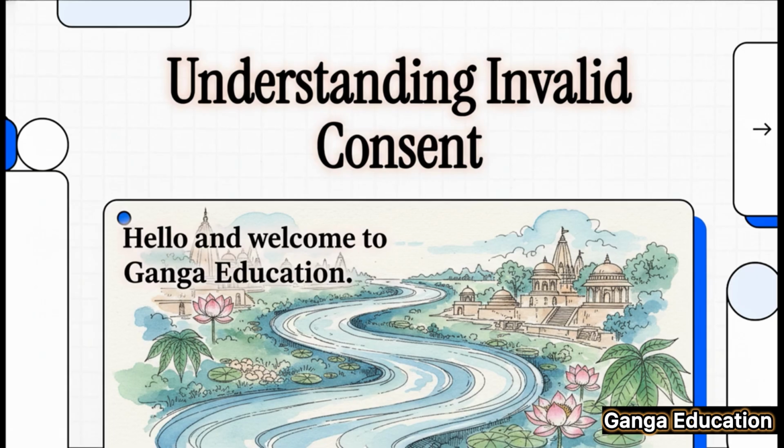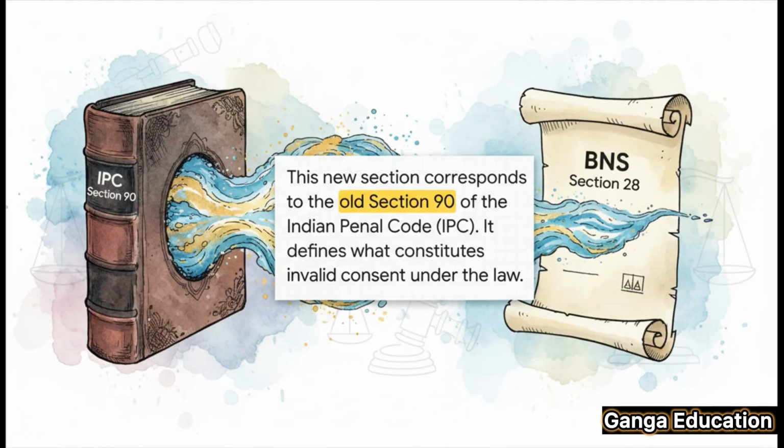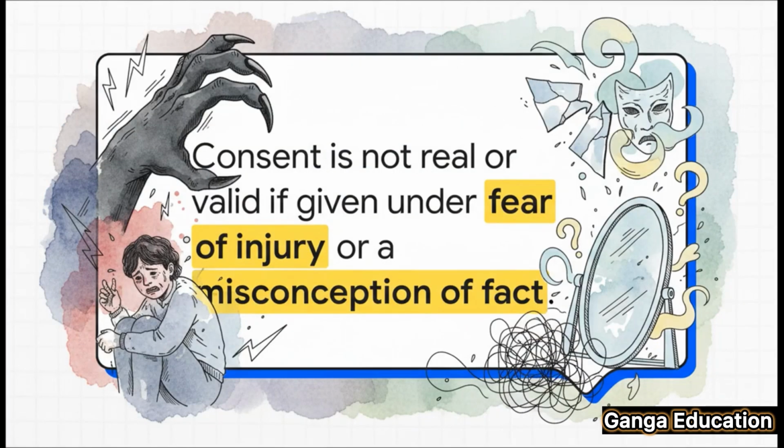Today, we're diving into a really important topic, something you absolutely need to know for your legal studies. All right, so today we're going to discuss Section 28 of the Bharatiya Nyaya Sanhita 2023. Now, this section is super important because it really lays down the groundwork for what the law considers to be invalid consent.